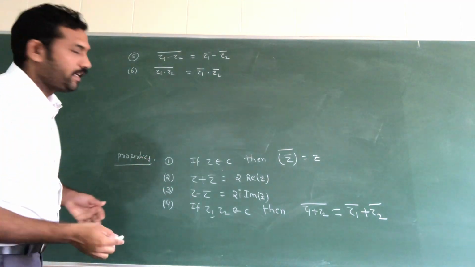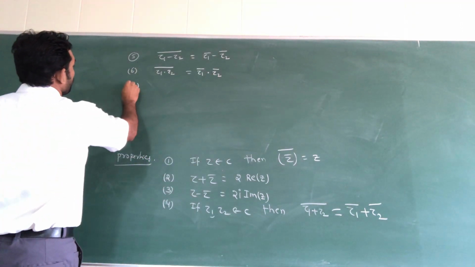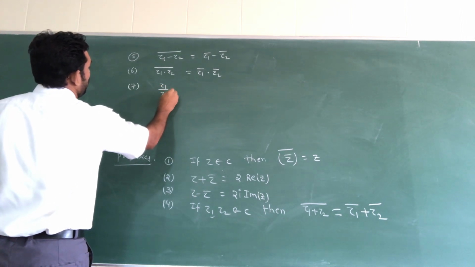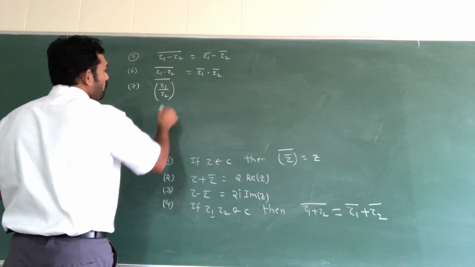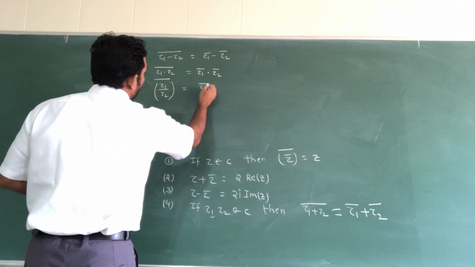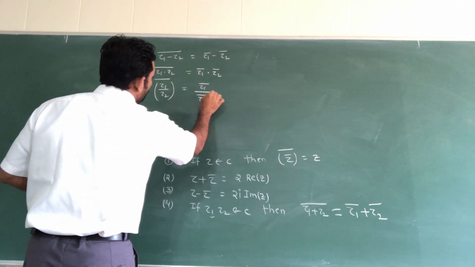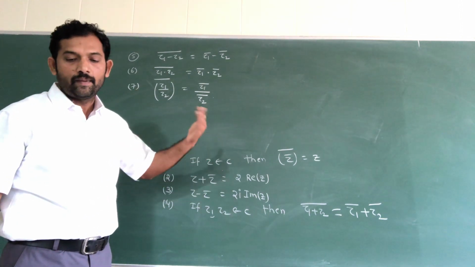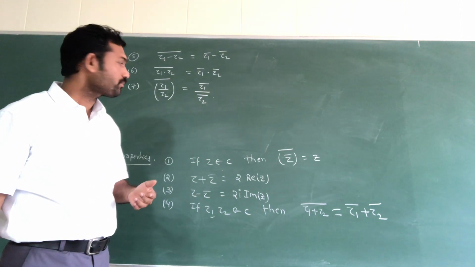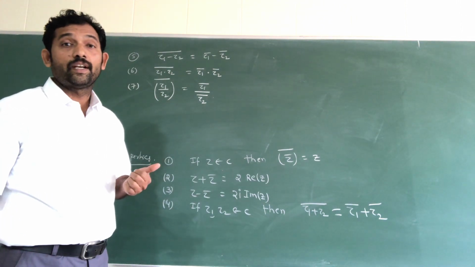Next, the division: the conjugate of z1 divided by z2 equals z1 bar divided by z2 bar. So these are the properties of the conjugate of a complex number.